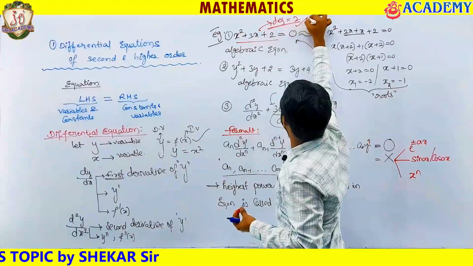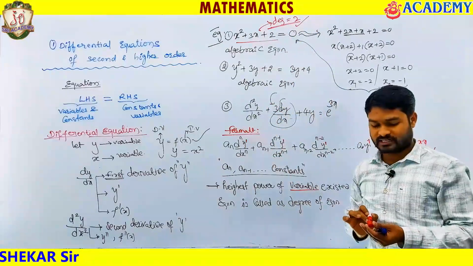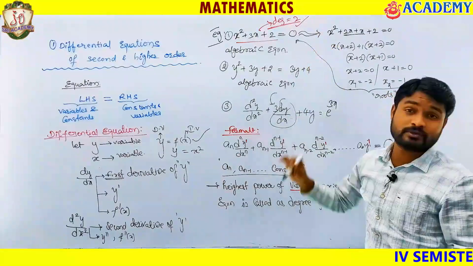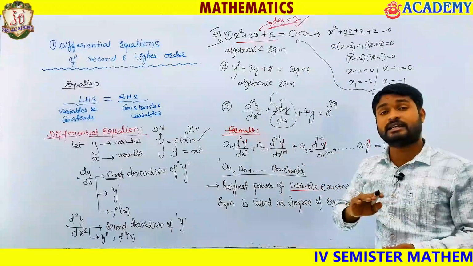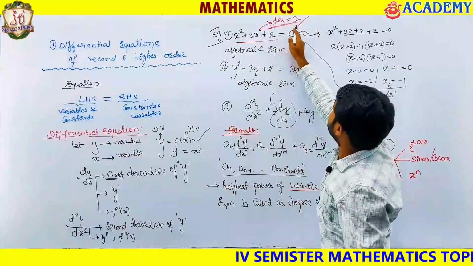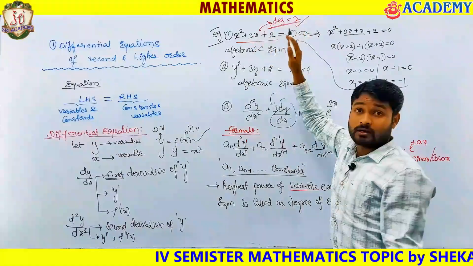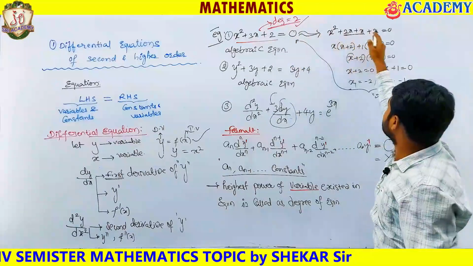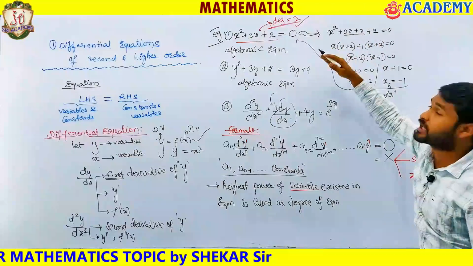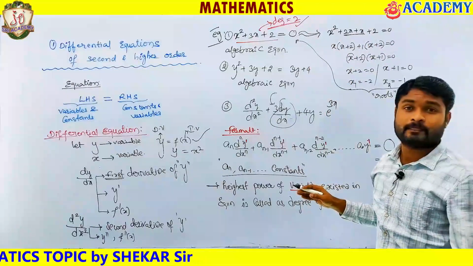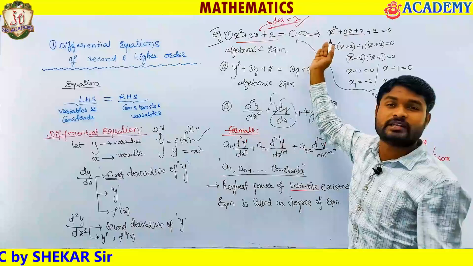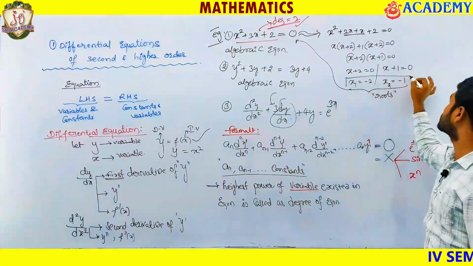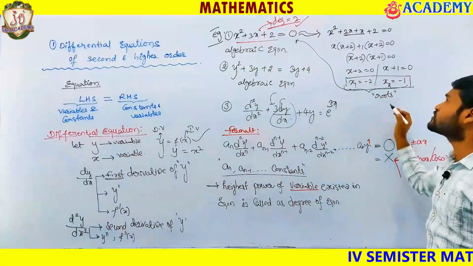Whenever the degree is 2. Sir, why are you telling us about degree now? If the degree is 2, what can we say? When the highest degree is 2, if you solve that equation, how many values do you get? In the sense, 2 values you are getting, that means 2 roots you are getting.